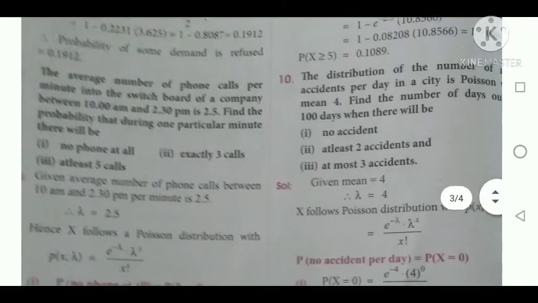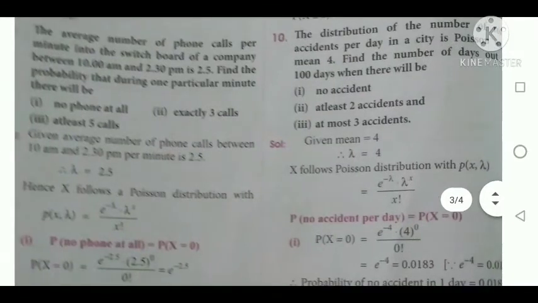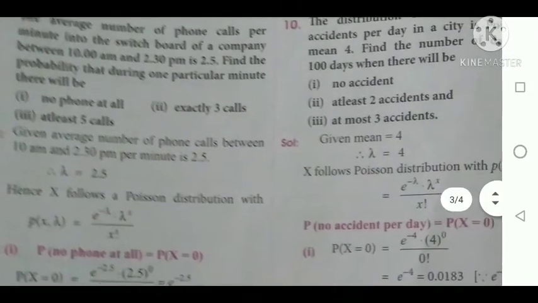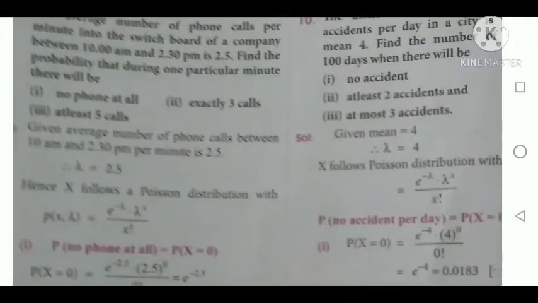Okay, so the next question: the average number of phone calls per minute into the switchboard of a company between 10 a.m. and 2:30 p.m. is 2.5. Find the probability that during one particular minute there will be no phone call at all. No phone call at all means the x value equal to 0.